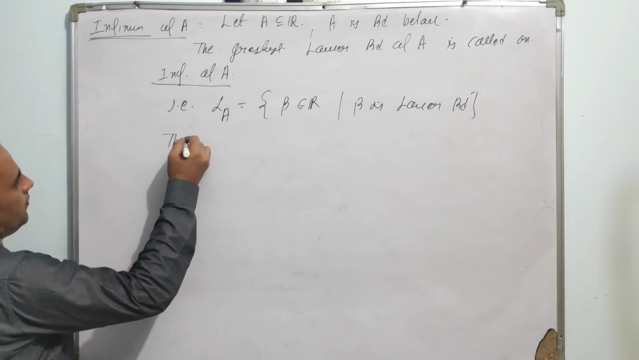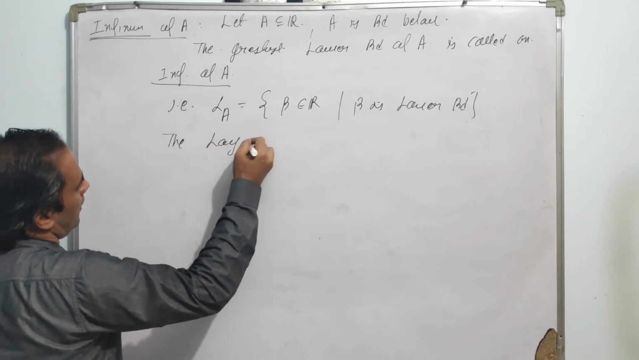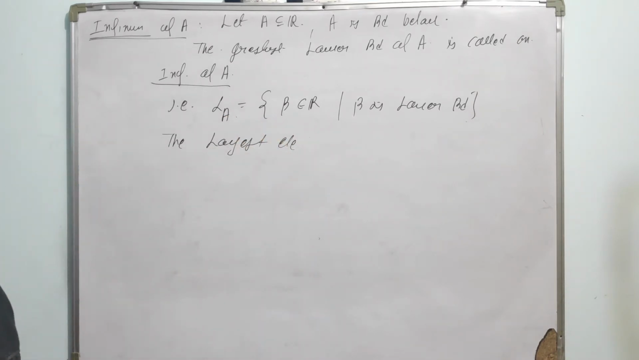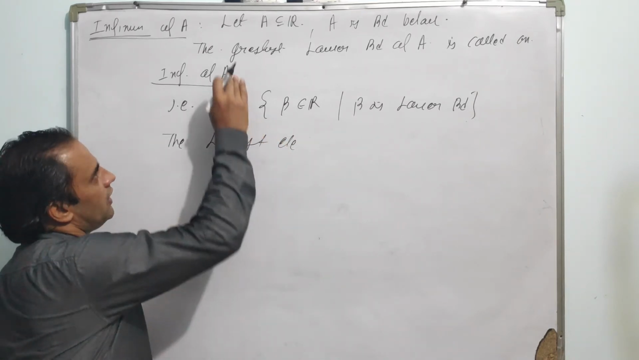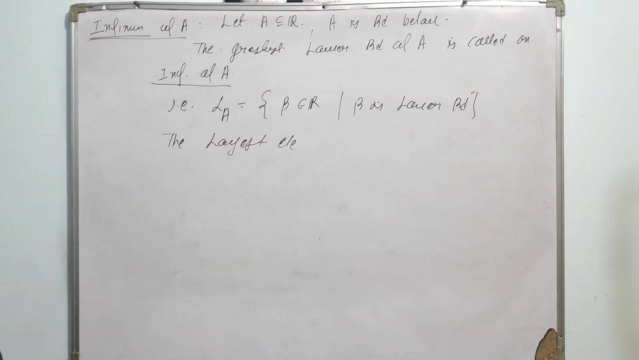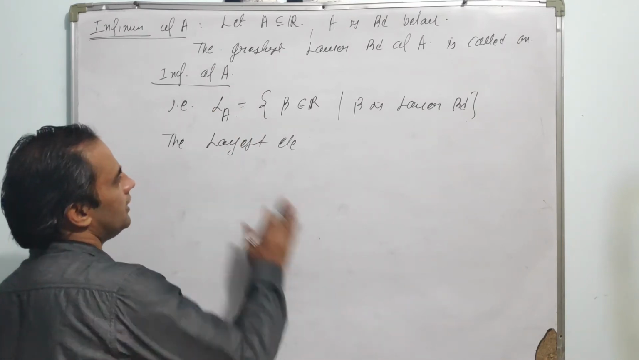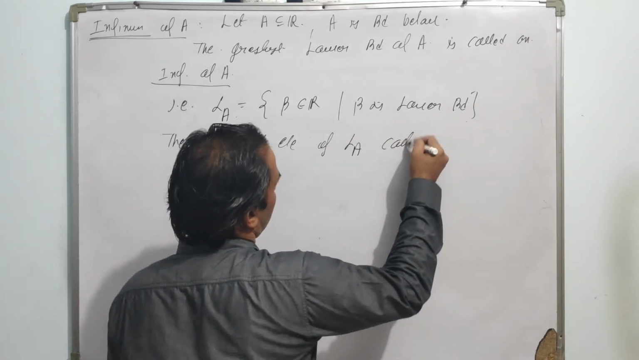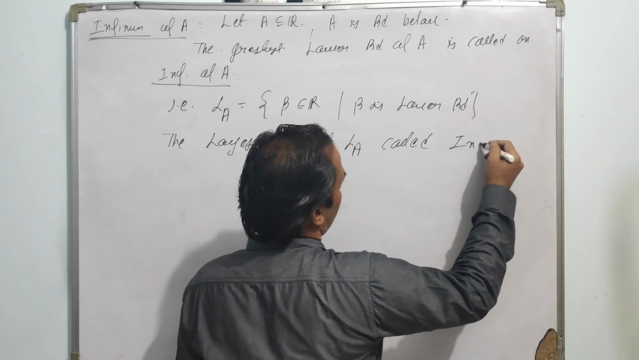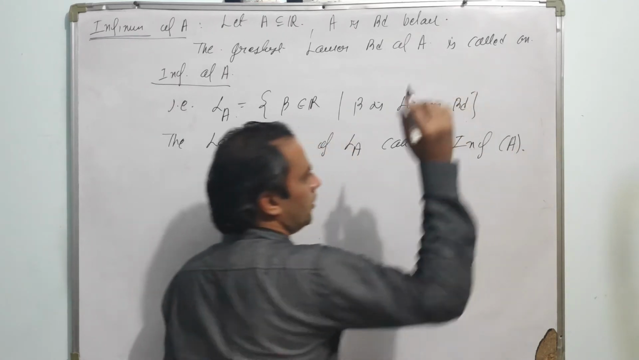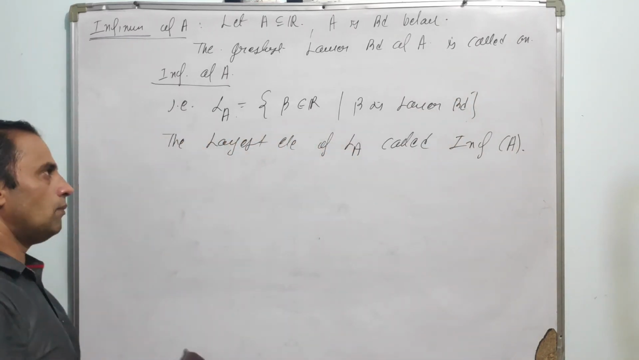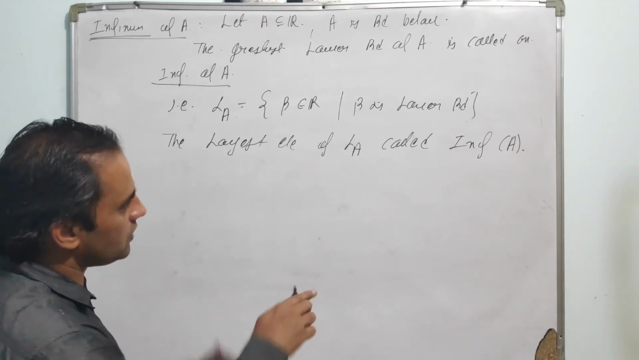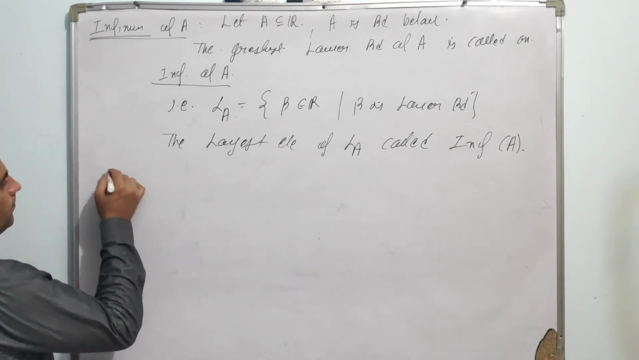Then the largest element of L of A, which must be bounded above since every element of A is an upper bound of L of A by definition of a lower bound, the largest element of L of A is called the infimum of capital A. So among all the lower bounds, the largest one is called the infimum, and this we can write down mathematically.